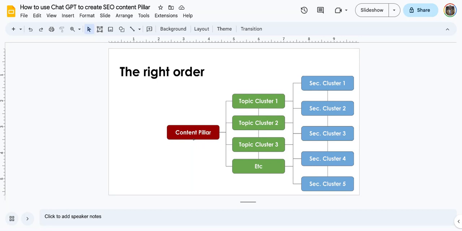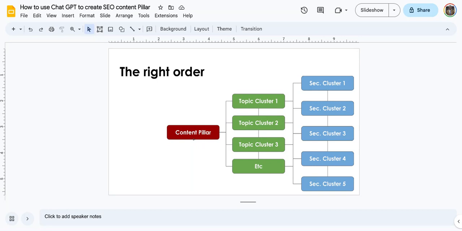So the things that you're talking about are the topic clusters. Domain registration is a topic cluster under the pillar, because you can't just create a WordPress website without a domain name, right?